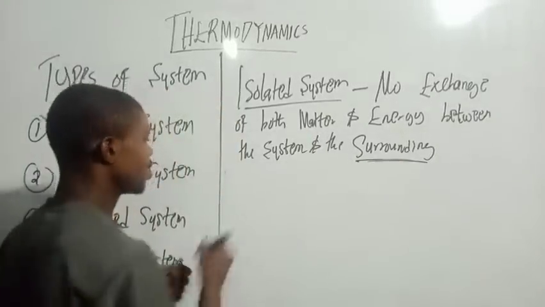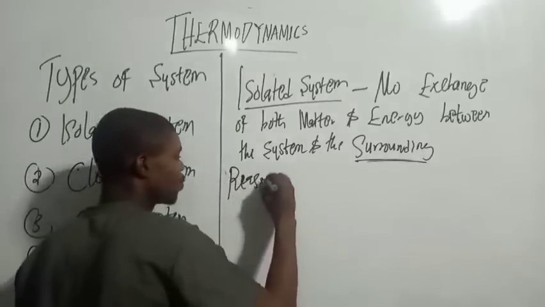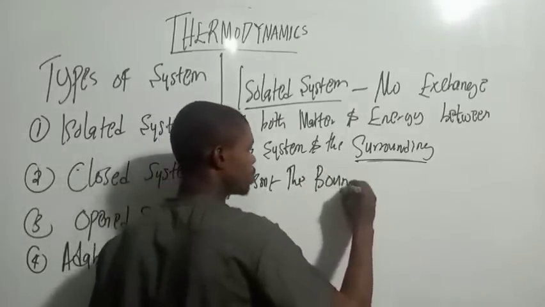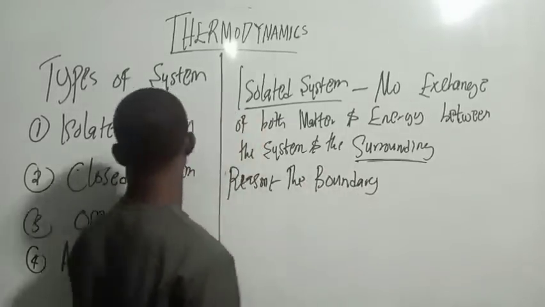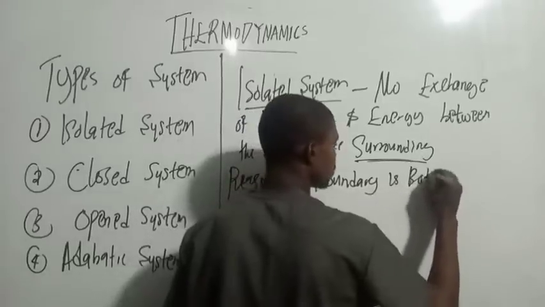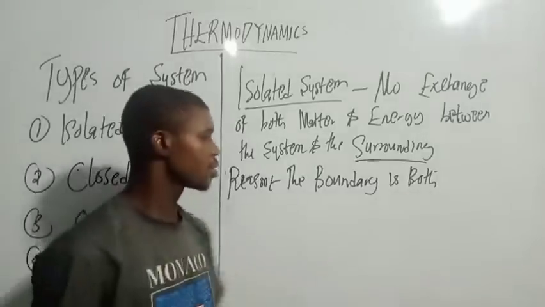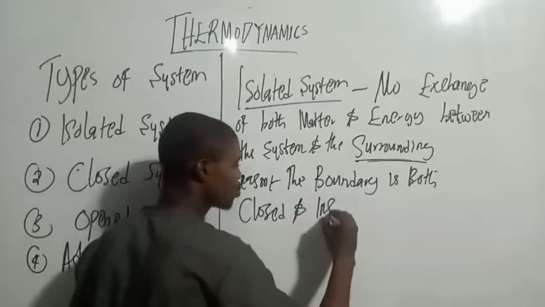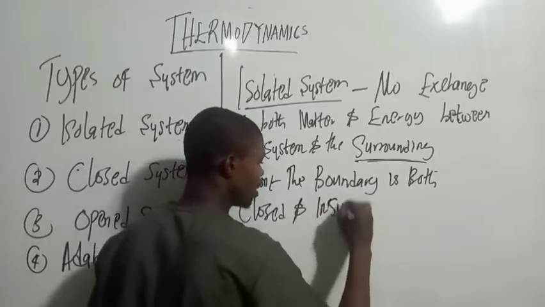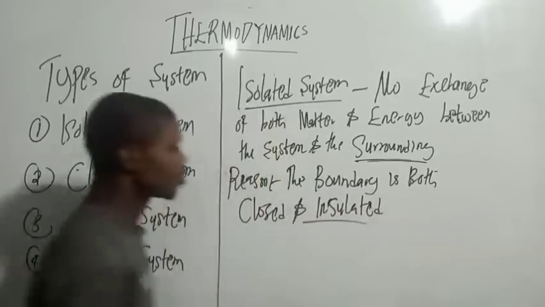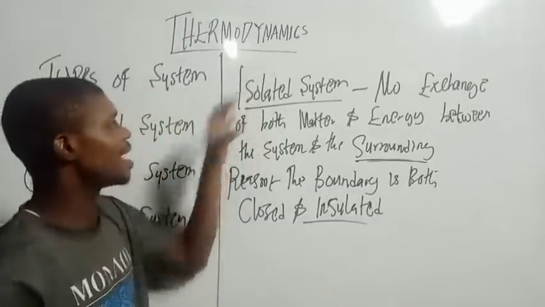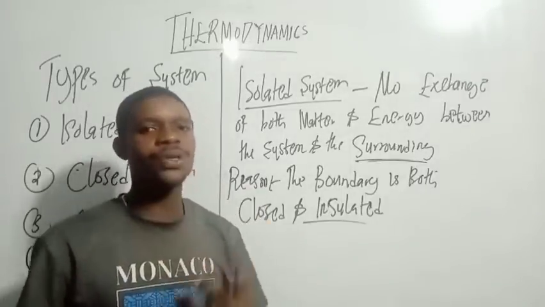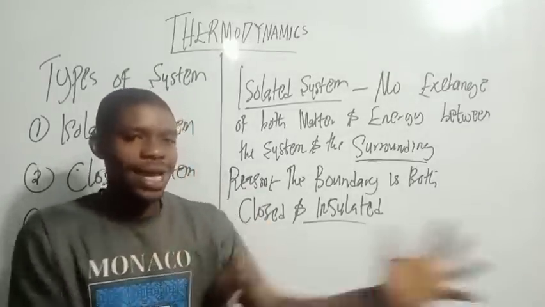Now the reason is because the boundary is both closed and insulated. Do you get? So what I want you to understand here is that in an isolated system, there is no exchange of both matter and energy between the system and the surrounding. That is, there is no exchange at all.